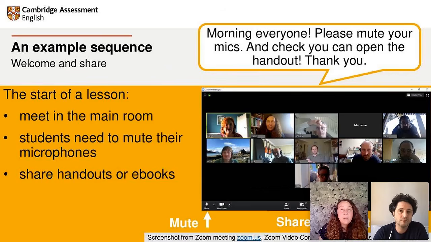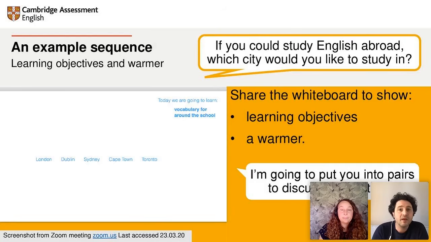We're in Zoom here, so you can see at the bottom of the screen there, we can share the whiteboard with the students by clicking on the green share button at the bottom of the screen. Now, you might start by showing learning objectives on the whiteboard and a warmer.